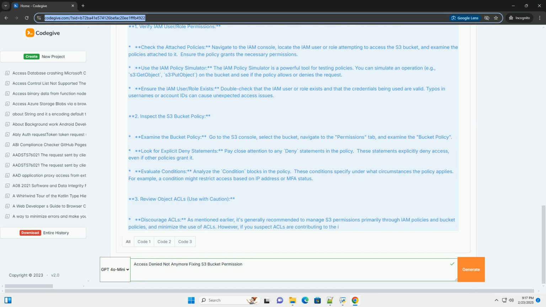The IAM user or role attempting to access the encrypted objects must have the following permissions in the KMS key policy. KMS decrypt, for reading objects. KMS encrypt, for writing objects. KMS generate data key, for reading objects when using the AWS SDK. KMS describe key, recommended for troubleshooting.